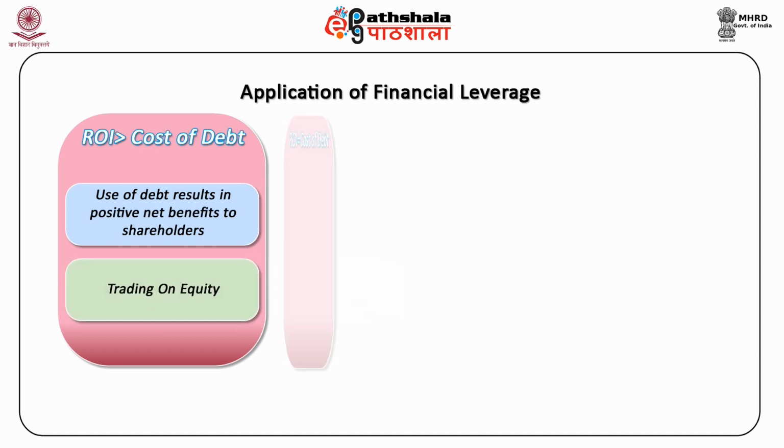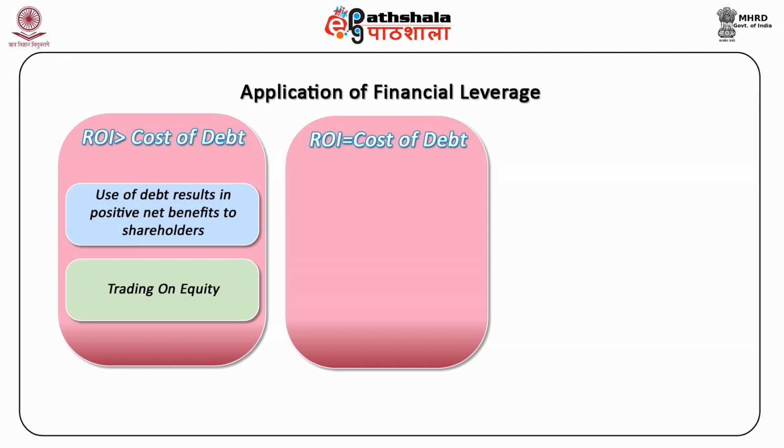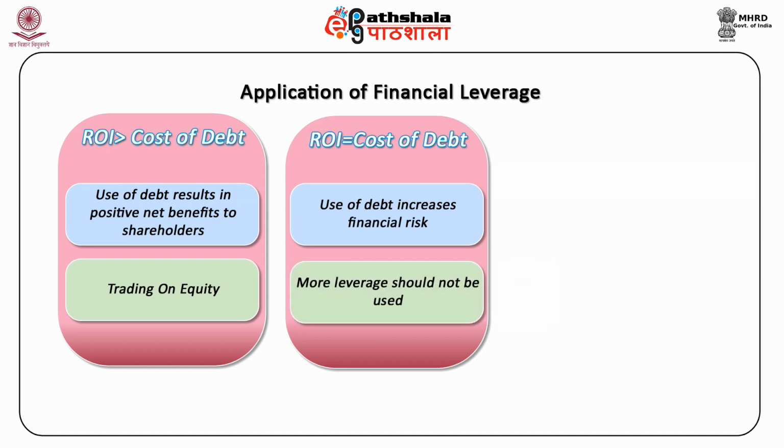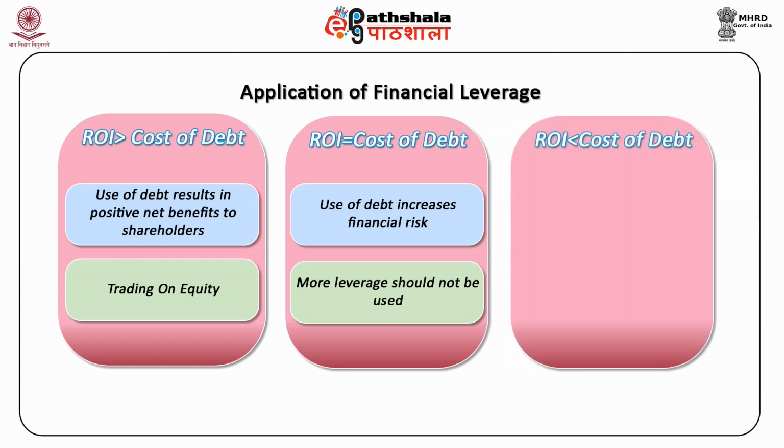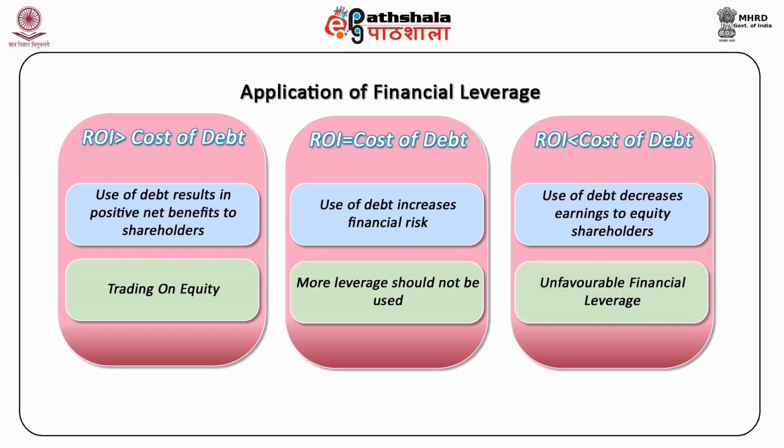Second case, when ROI is equal to cost of debt. Use of debt will not provide any additional net benefit to the shareholders. Instead, use of more debt will only increase the financial risk. Hence, more leverage should not be used. Third case, when ROI is less than the cost of debt. Use of debt will cause net loss to the firm and earnings to the equity shareholders will decline. So, in this case, firm should not use any more debt. This situation is also known as unfavorable financial leverage.